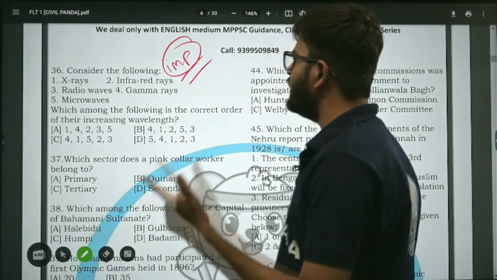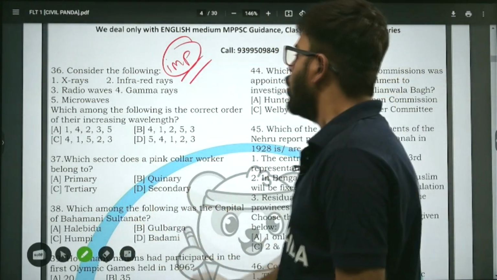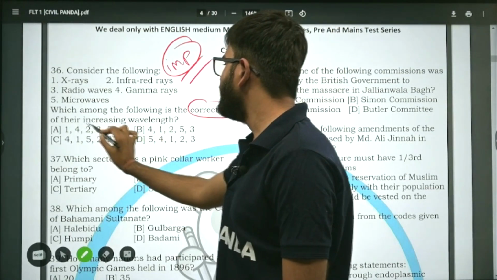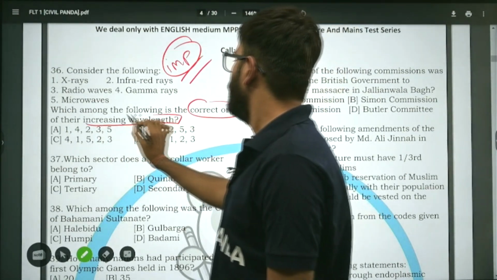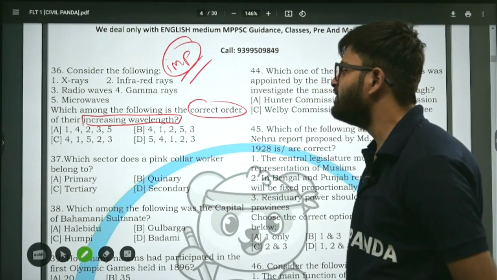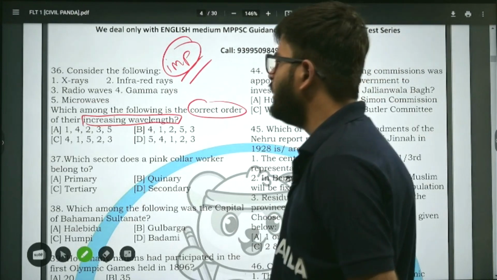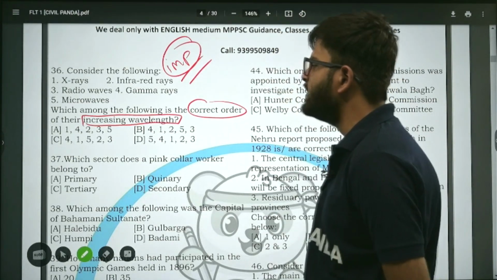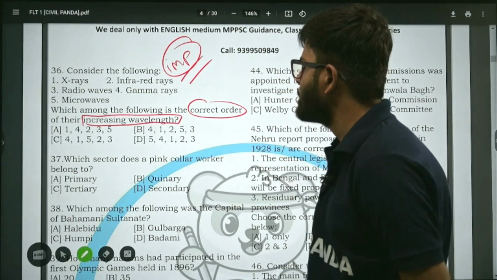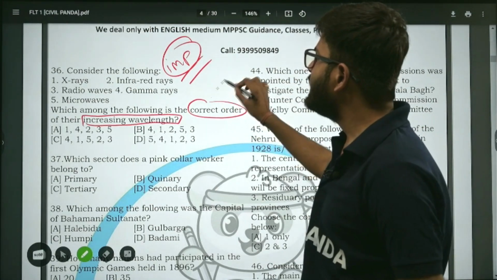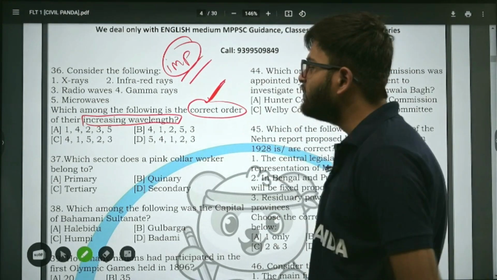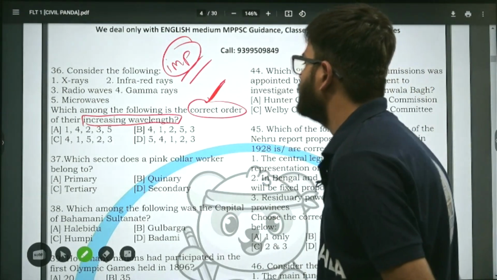Which among the following is the correct order of their increasing wavelength? Is it option A? Is it option B? Is it C? Is it D? What is the option? What did it say? Increasing wavelength.